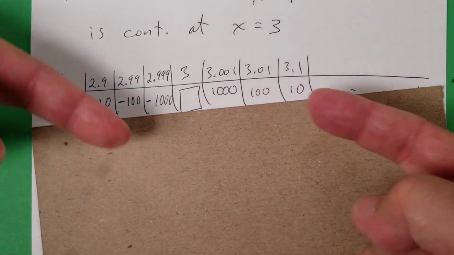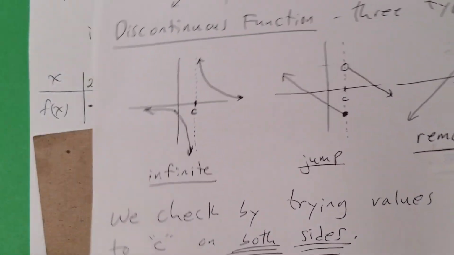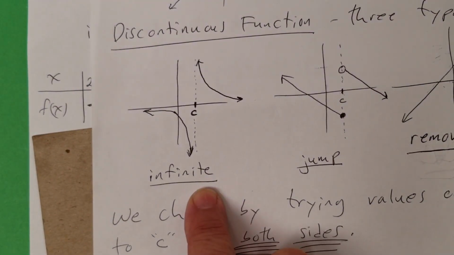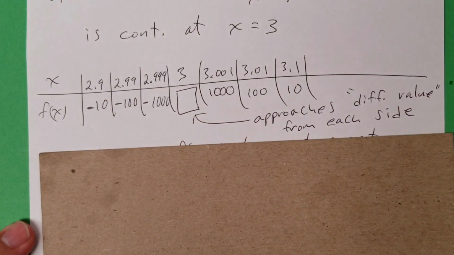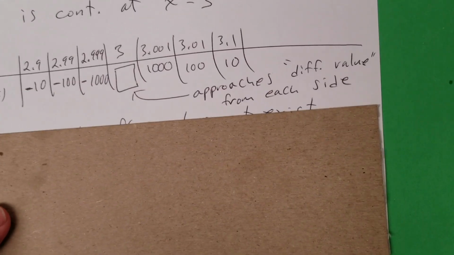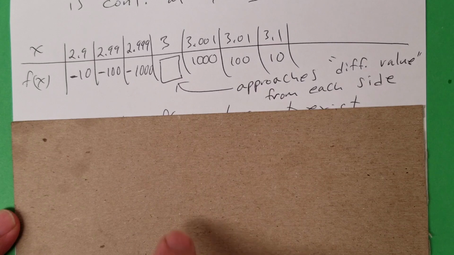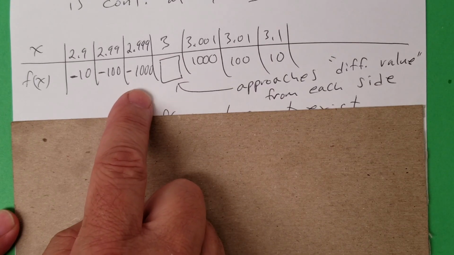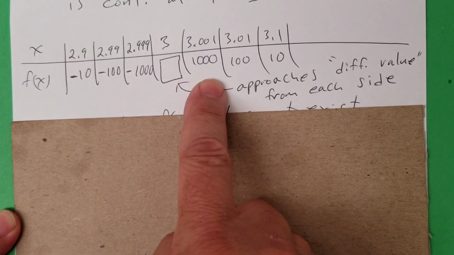So they're going like this, which is, if you recall, this situation. So definitely not continuous. Right? We're approaching negative 1,000, negative 1 million here. We're negative infinity here. Positive infinity here.